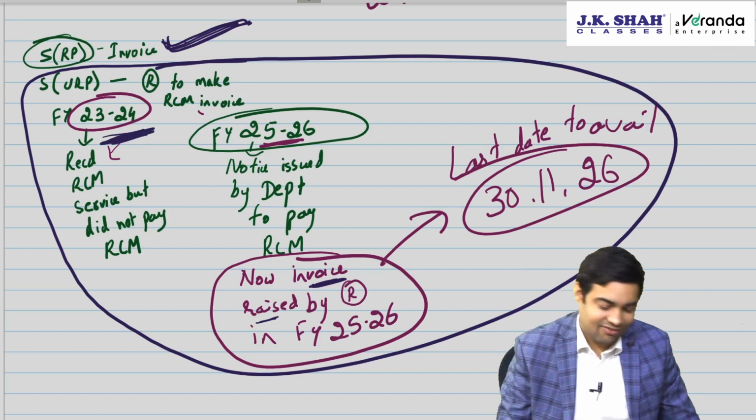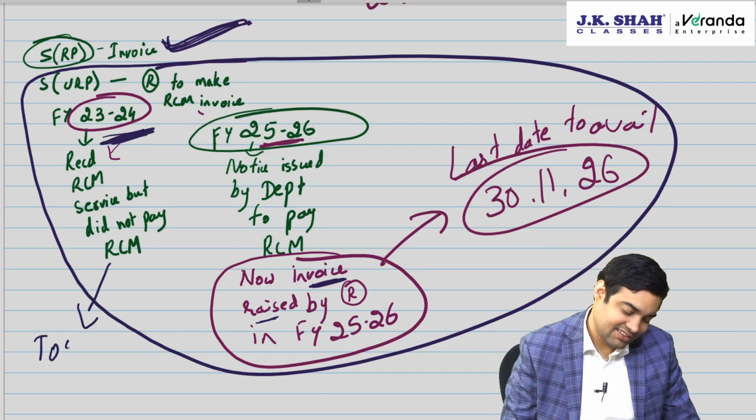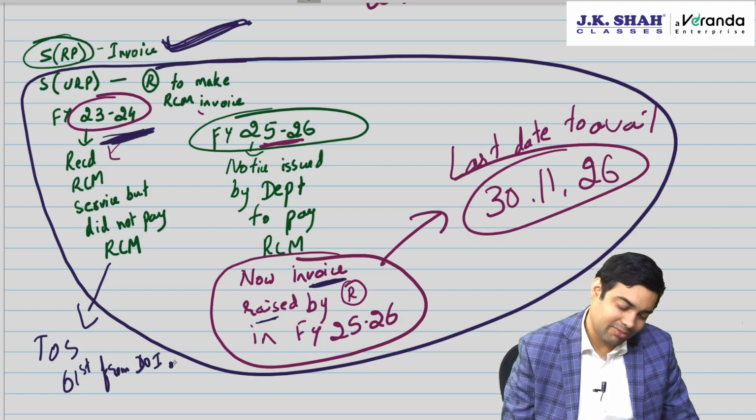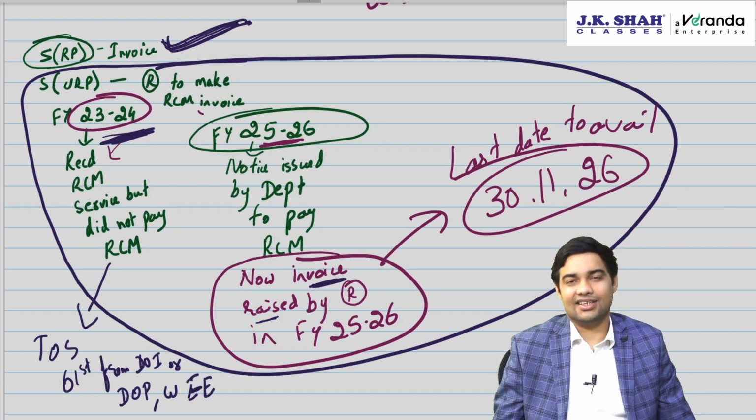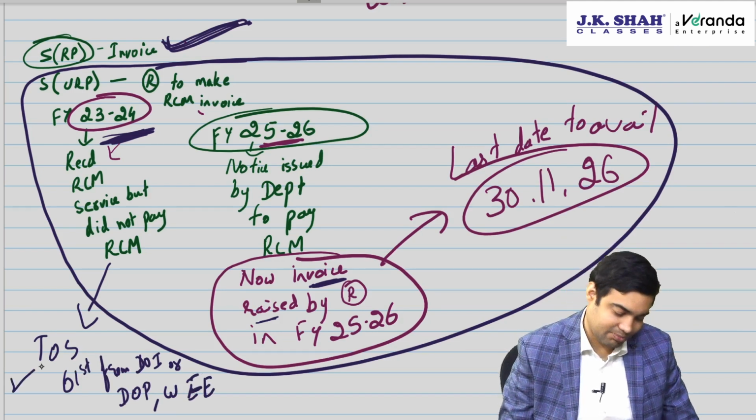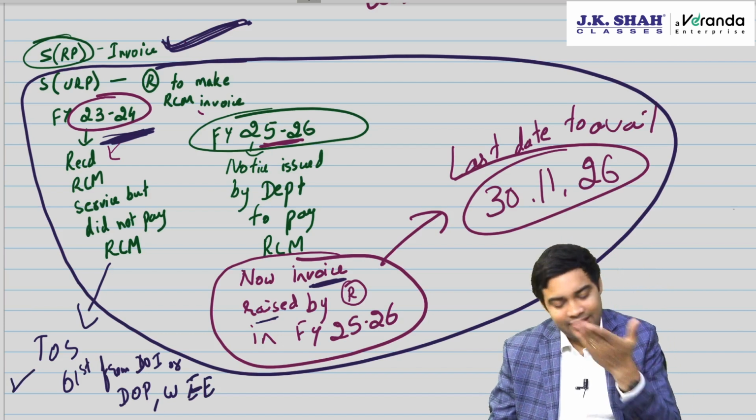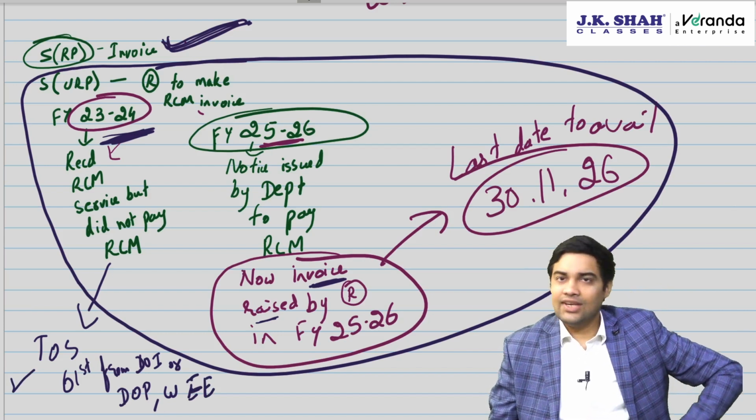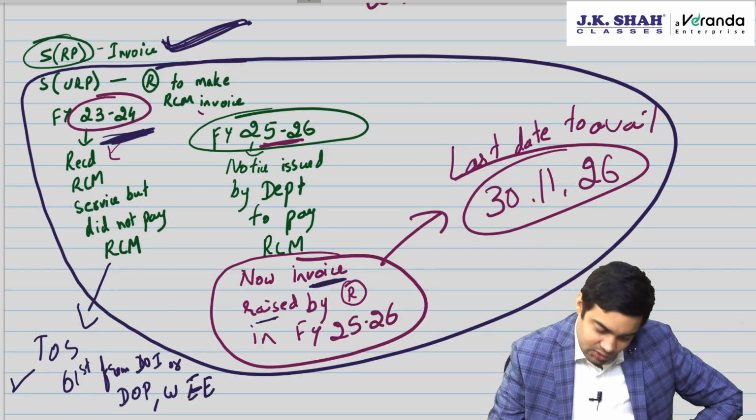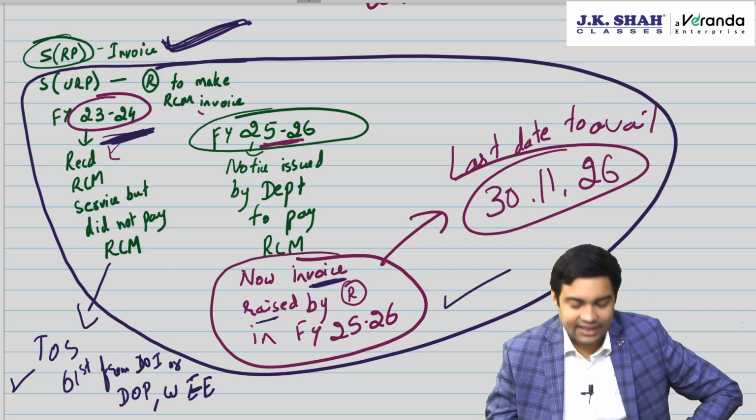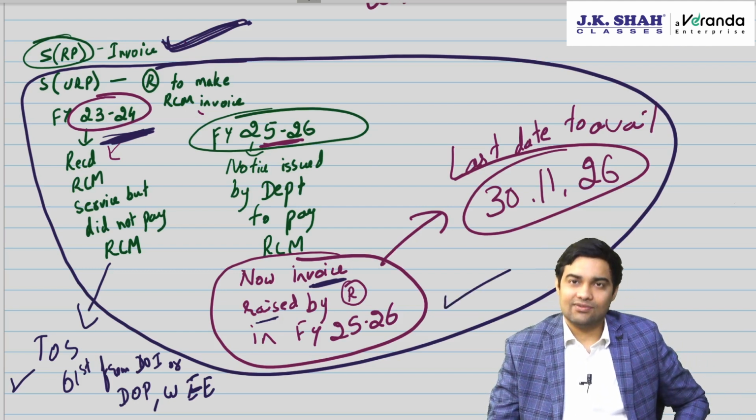Time of supply for RCM is the 61st day from the date of invoice or the date of payment, whichever is earlier. The date of payment would have already happened in 23-24 only. So this is the time of supply. Based on the time of supply, interest will have to be paid, but you will still be able to avail ITC in 25-26 as well. So your cost will be interest.